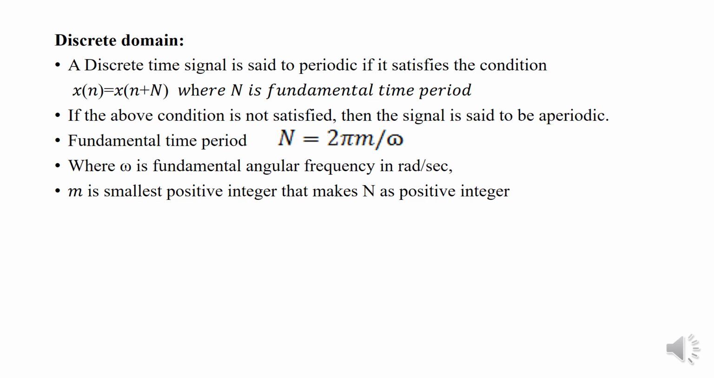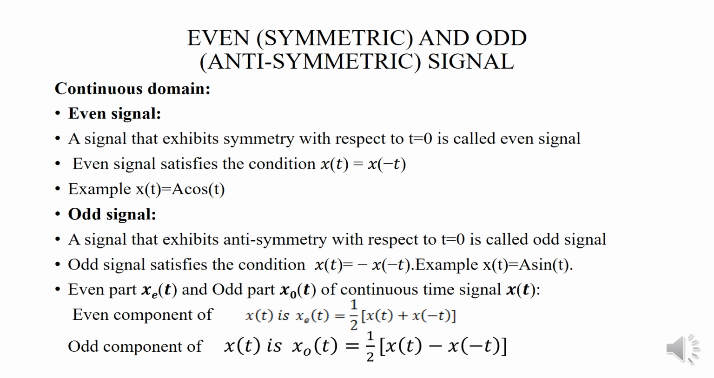In discrete domain, a discrete time signal is said to be periodic if it satisfies the condition x of n equal to x of n plus capital N, where capital N is the fundamental time period. If the above condition is not satisfied, then the signal is said to be aperiodic. The fundamental time period capital N equal to 2 pi m by omega, where omega is the fundamental angular frequency in radian per second, and m is the smallest positive integer that makes capital N a positive integer.